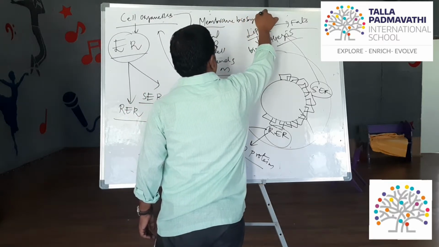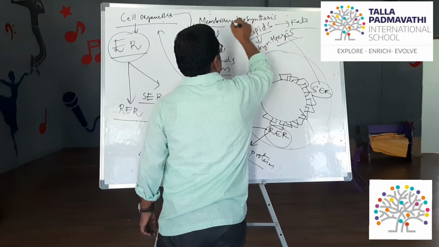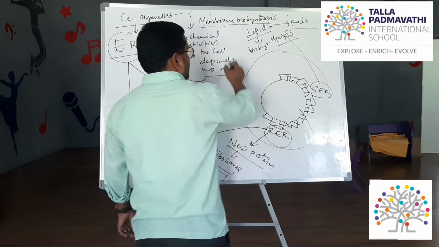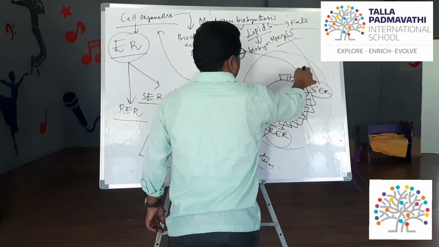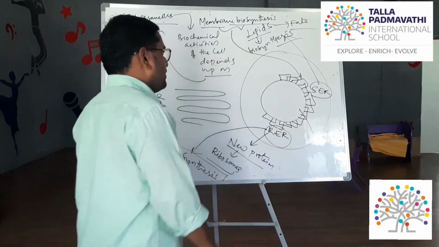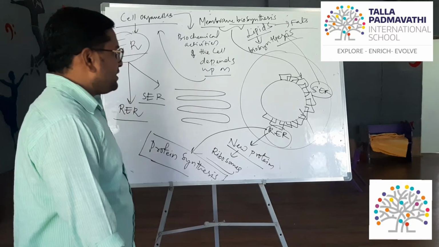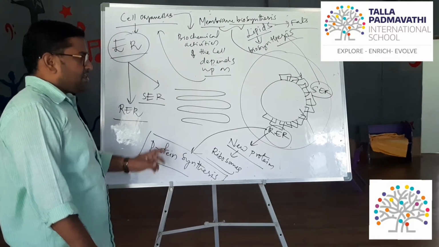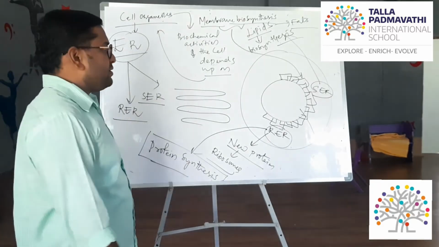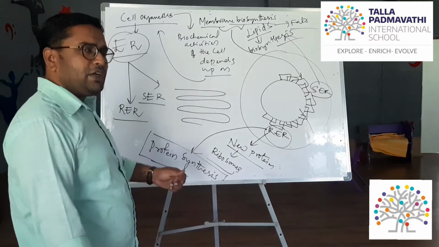So what is membrane biosynthesis? The lipids and proteins are produced from the membranous regions of the endoplasmic reticulum, so that production is called membrane biosynthesis or biogenesis.